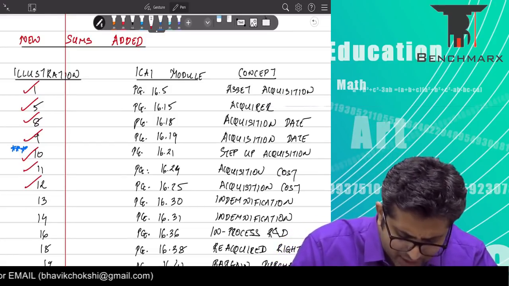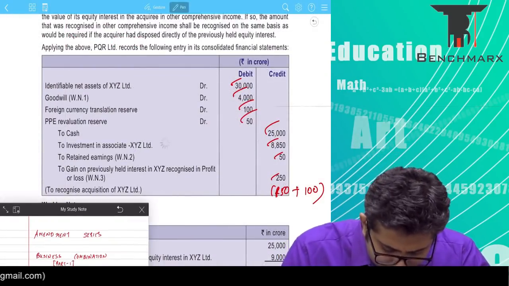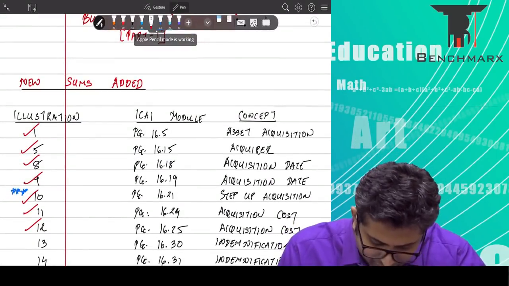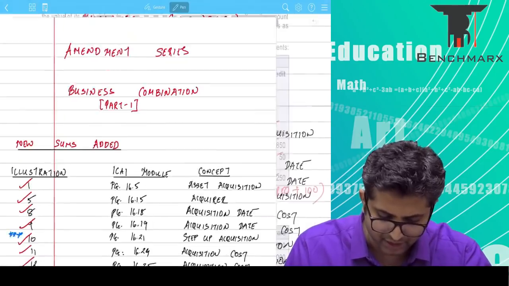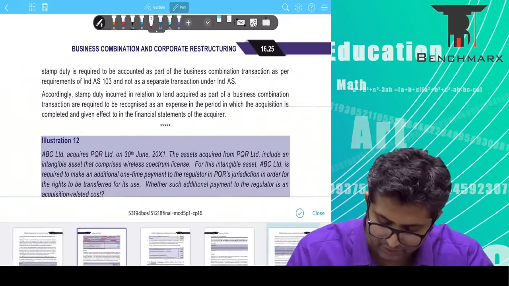I just read these two questions in light of what we have just discussed. So which page were we on? This is 16.24 and 25. So if we go to page 25.